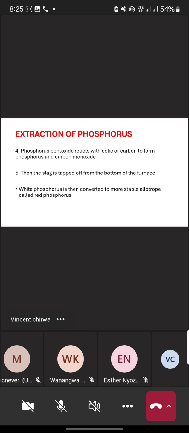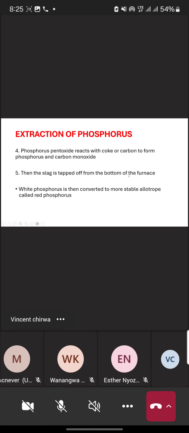In every chemical reaction, there is a byproduct or a waste which is produced. So in the extraction of phosphorus, our waste is called slag. Okay? Then this slag is tapped off from the bottom of the furnace.